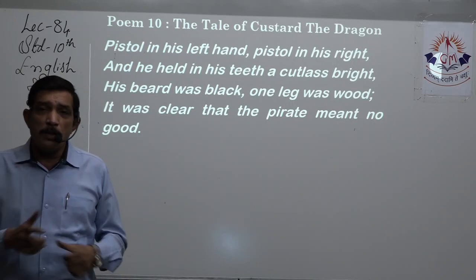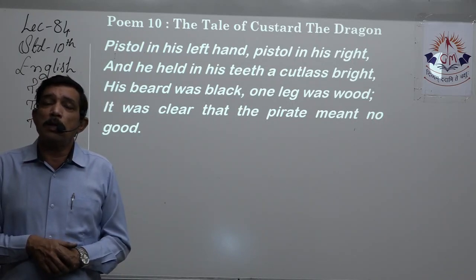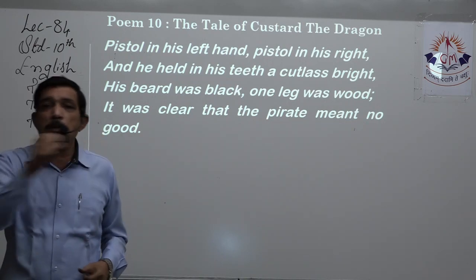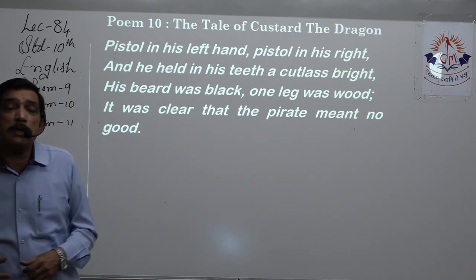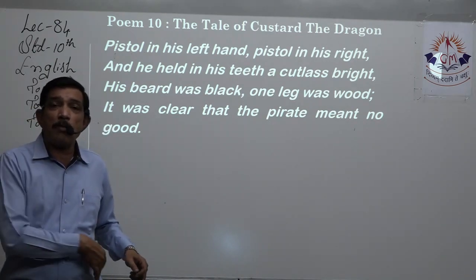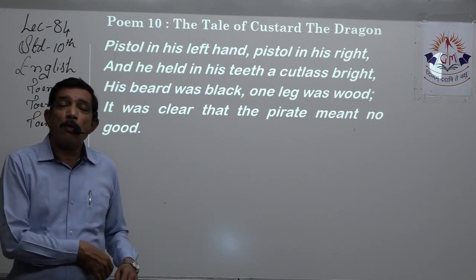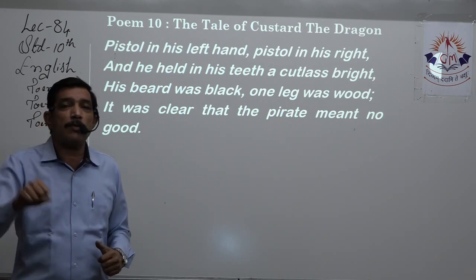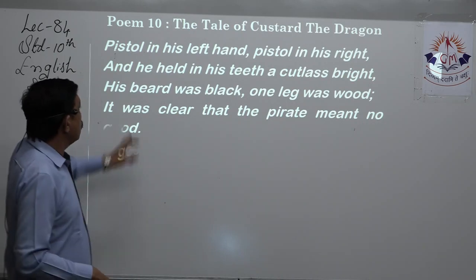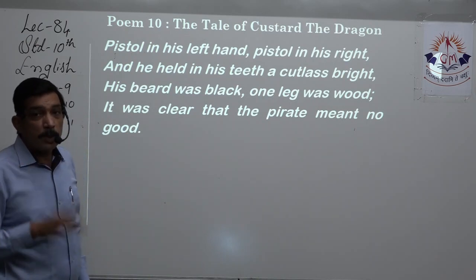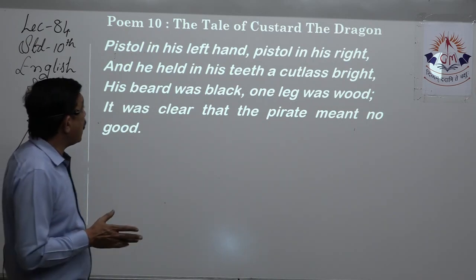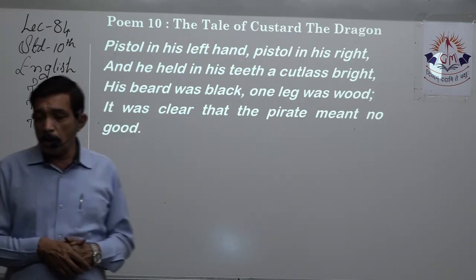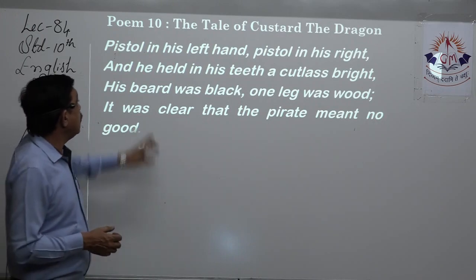Always you'll see pictures of pirates catching their swords in their mouth so that it's just ready. Yes, the sword is always at the waist, but that's quite a far place when they are on the rope, etc. So they usually catch the cutlass in their mouth, and easily it can be taken from there, ready to fight. So he had weapons: pistol in his right, pistol in his left, and a cutlass held in his teeth.